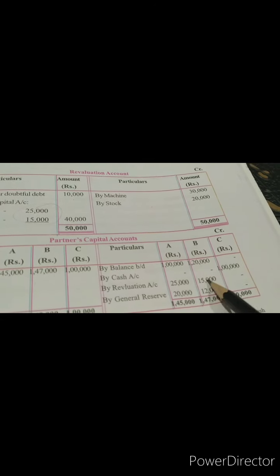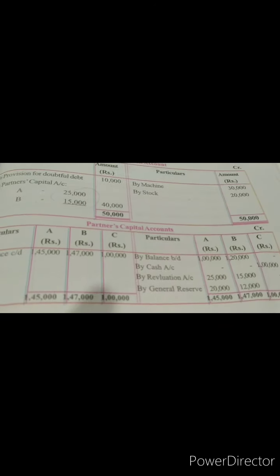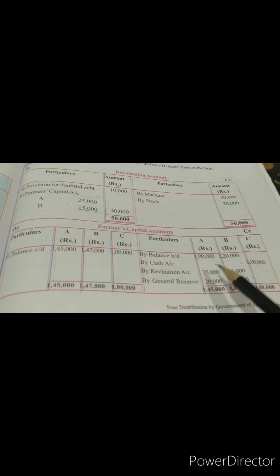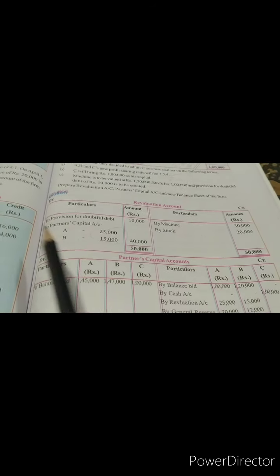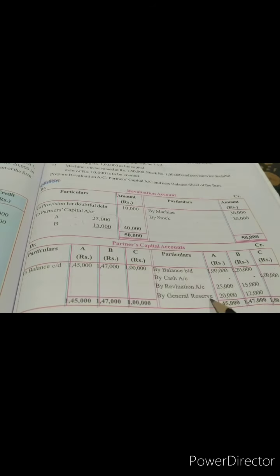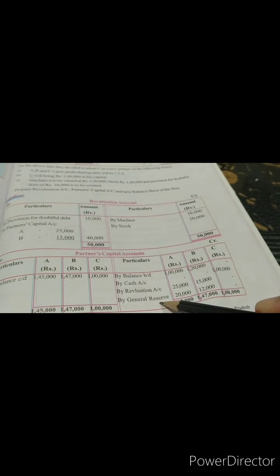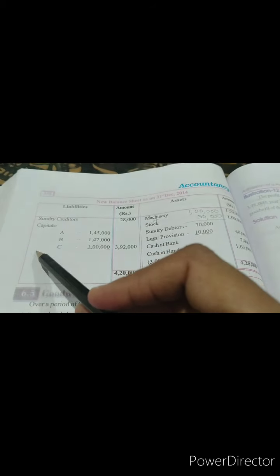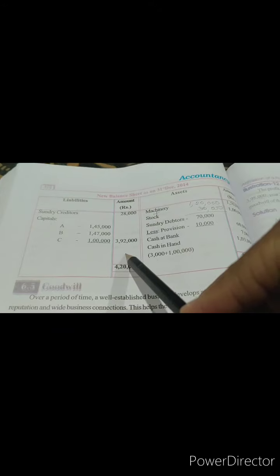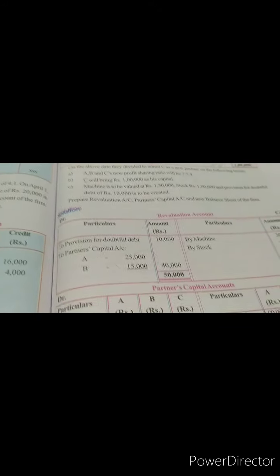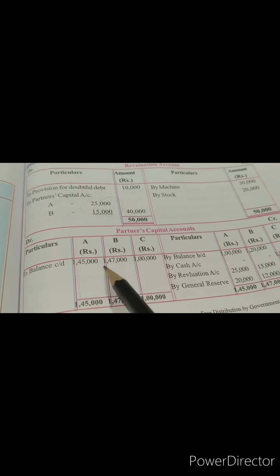That same they have posted here under revaluation account. General reserve, I have already explained to you. Because it is given in the old balance sheet, we will just post it once. In case general reserve is given here in adjustment, you will post it twice. One you will show like this in partners capital account, and second time in the new balance sheet towards the liabilities side, you will write general reserve, and you will put the amount in the amount column. And these are balance C by D.